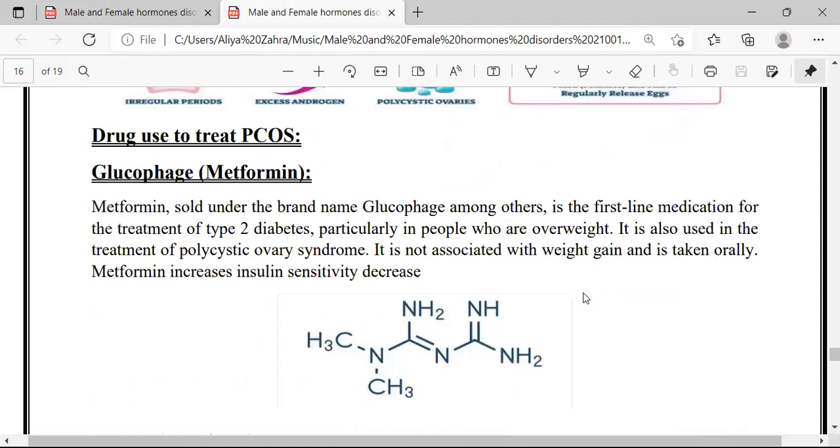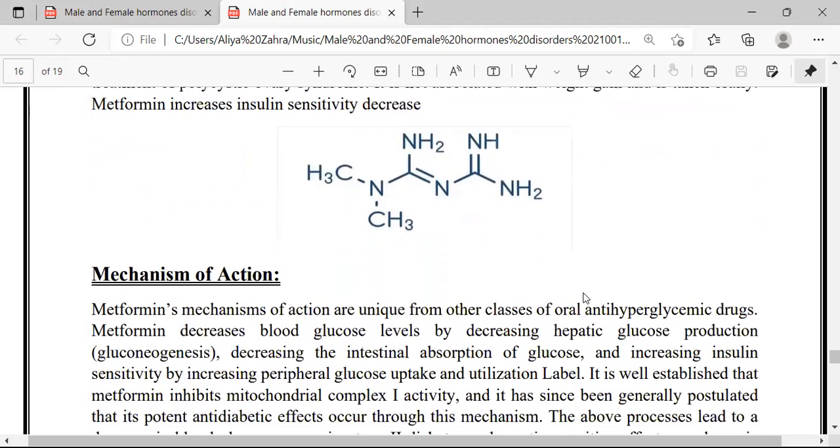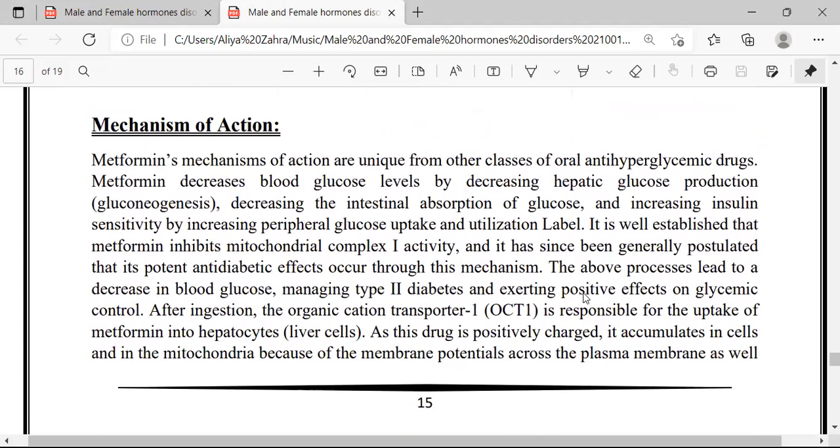The next is the drug used to treat PCOS. Glucophage means metformin. Metformin is sold under the brand name Glucophage. Among others, it's the first-line medication for the treatment of type 2 diabetes, particularly in people who are overweight. It is also used in the treatment of polycystic ovary syndrome. It is not associated with weight gain and is taken orally. Metformin increases insulin sensitivity. The next is the structure of metformin and its mechanism of action.